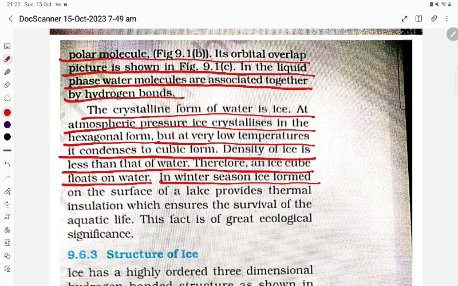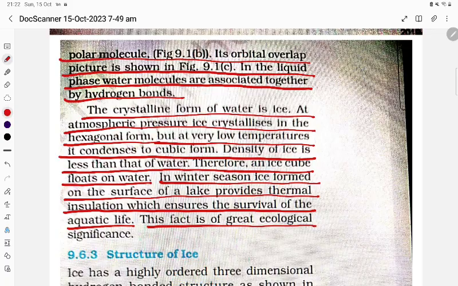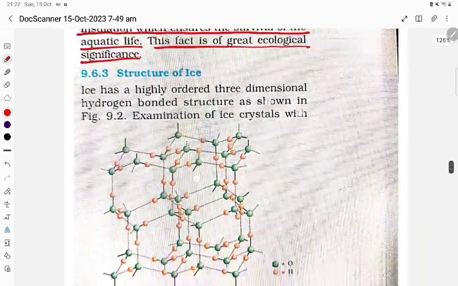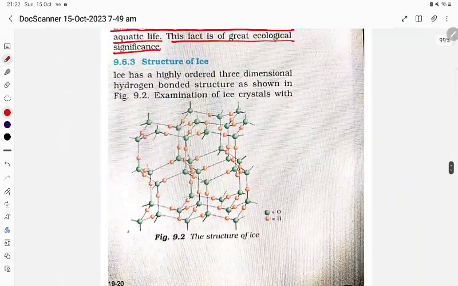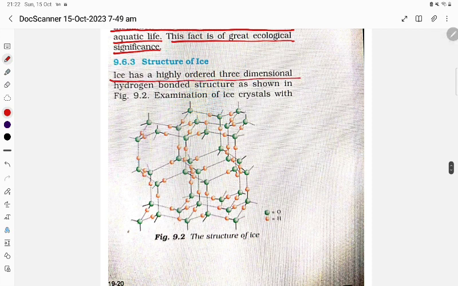In winter, ice formed on the surface of a lake provides thermal insulation which ensures the survival of aquatic life. This fact is of great ecological significance. Structure of ice: ice has a highly ordered three-dimensional hydrogen-bonded structure as shown in the figure.